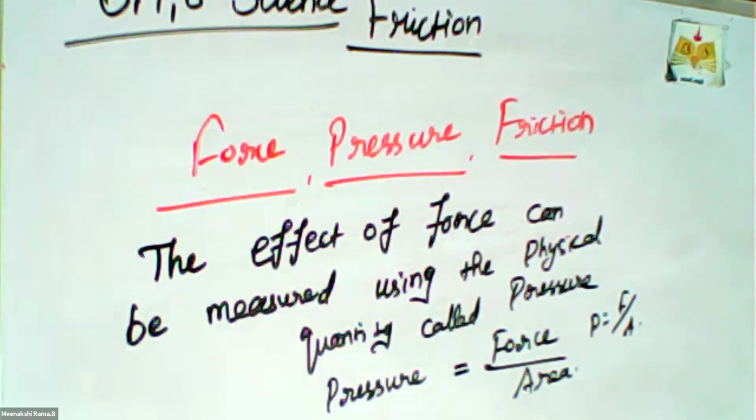Okay. So the SI unit of pressure is Pascal. 1 Pascal is equal to 1 Newton per meter square. Pressure exerted by a force depends on the magnitude of the force and the area of contact. So pressure is the effect of force that can be measured using the physical quantity, defined as the amount of force acting perpendicular on a surface of an area. So the formula of pressure is force by area, that is P equal to F by A.